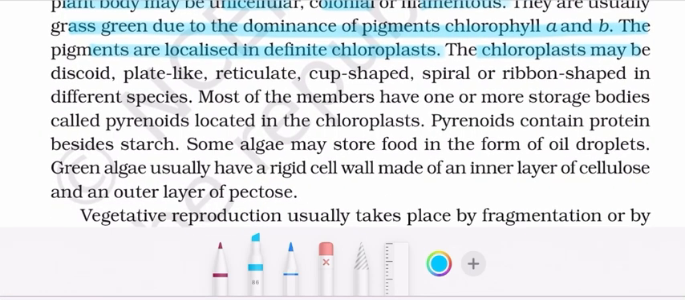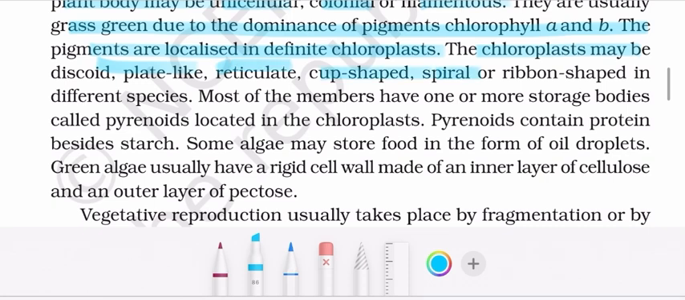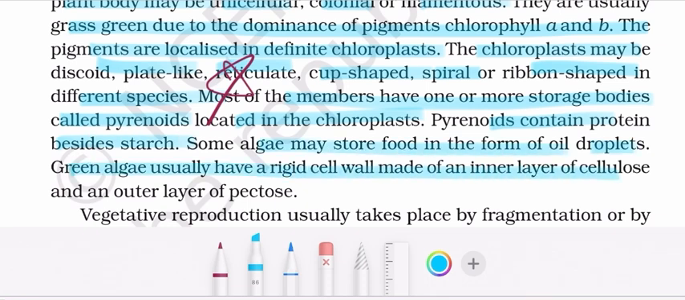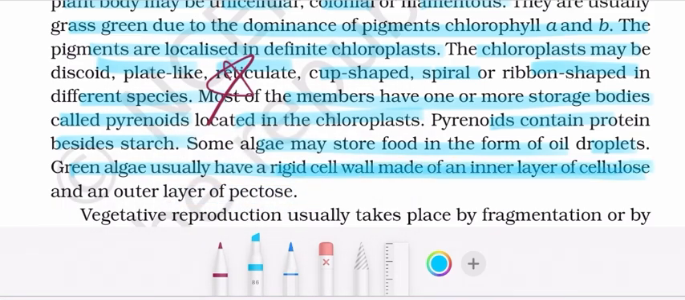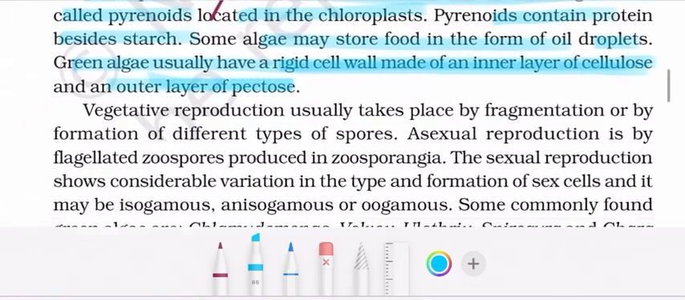The chloroplast may be discoid, plate-like, reticulate, cup-shaped, spiral, or ribbon-shaped in different species. Most of the members have one or more storage bodies called pyrenoids, located in the chloroplasts. Pyrenoids contain protein besides starch. Some algae may store food in the form of oil droplets. Green algae usually have a rigid cell wall, with an inner layer of cellulose and an outer layer of pectose.